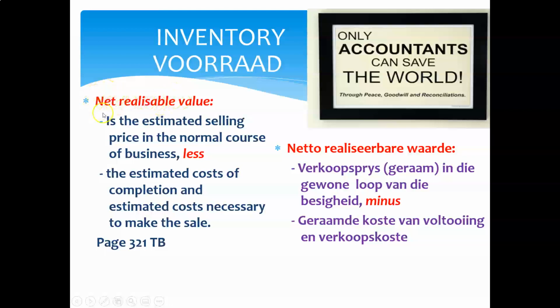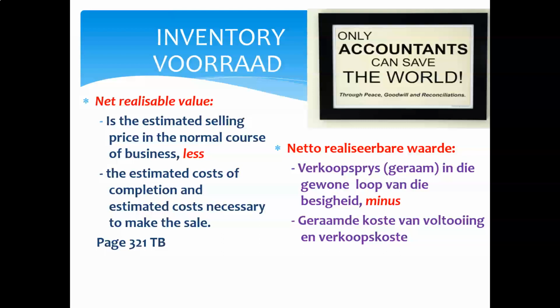Net, why do we put the word net in front of the realizable? That means that I have to do some kind of computation, because a gross amount would be what is the gross sales value of the inventory item on hand? What can I get if I sell that inventory item tomorrow? That is what realizable means. Net means maybe I should have done a little calculation before I arrived at the gross realizable value.